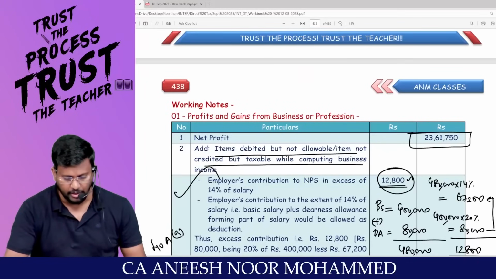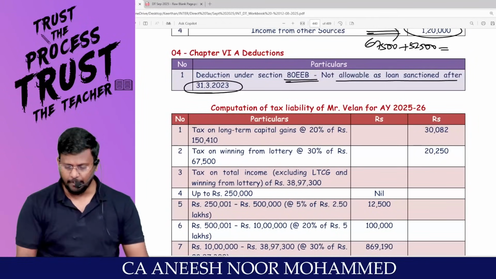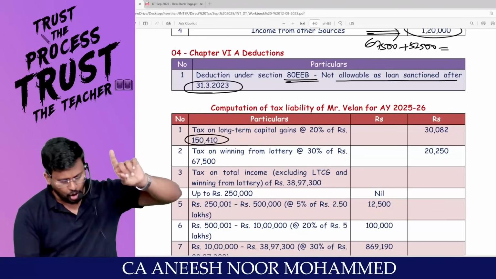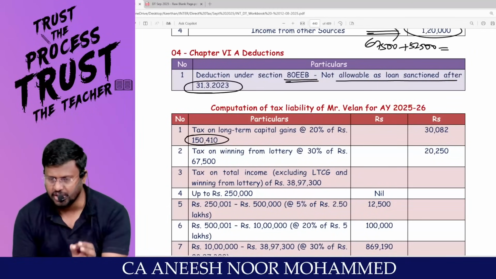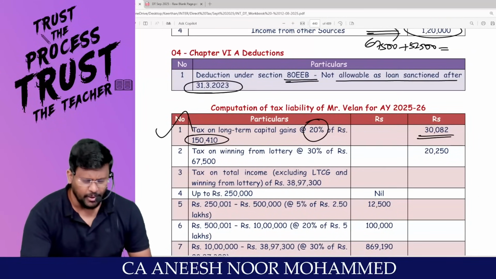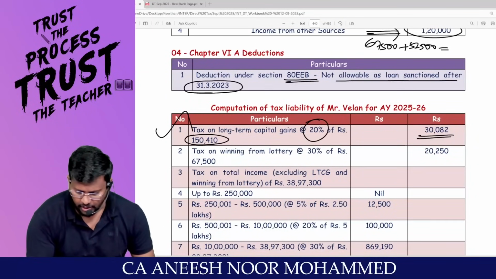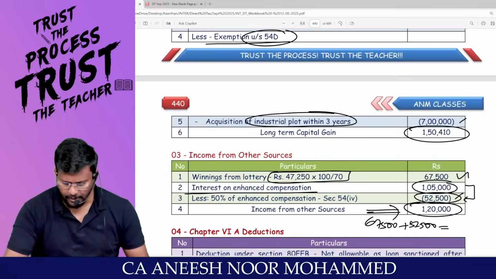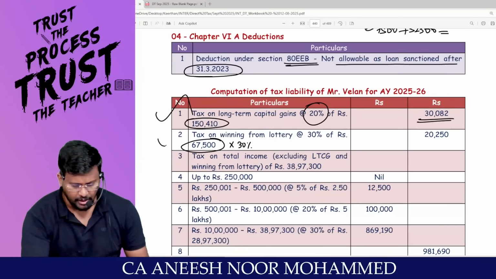That's it. I finalize the total income, right? Now I have to calculate the tax payable. Is there any special income included in the total income? Long-term capital gain, right? For that long-term capital gain of 1,50,410, have you enjoyed the benefit of indexation? Yes. Tax at the rate of 20%, 30,082. Winning from lottery, as we all know, the tax rate applicable will be 30%. What is the gross winning? 67,500. 67,500 into 30%, 20,250 is the tax.